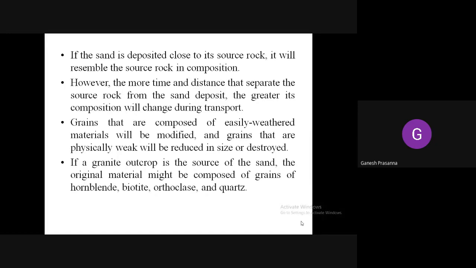Further, if there is more time and distance between the source rock and the sand deposit, the composition will change during its transport.